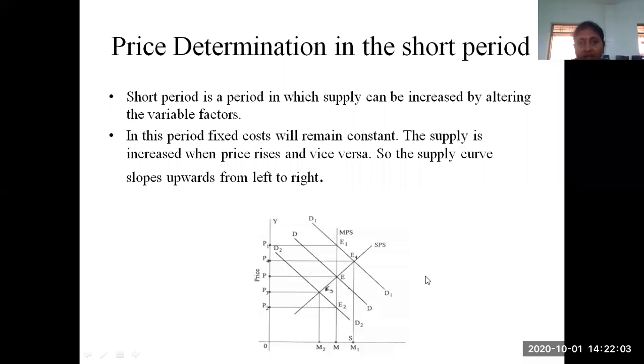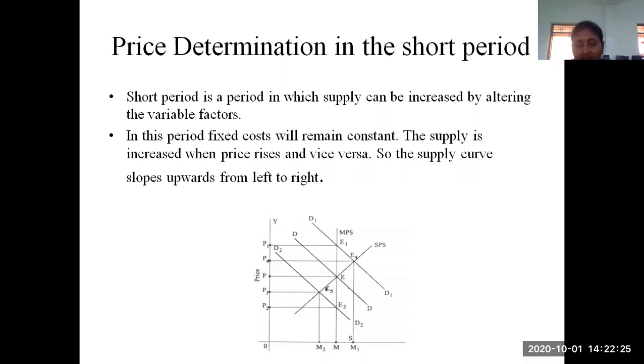Suppose they ask about price determination in the very short period, then you have to give the explanation for both perishable goods and non-perishable goods with separate graphs. So how is price determined in the short period?